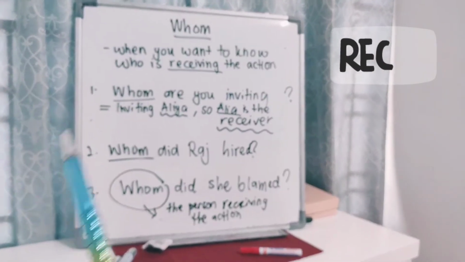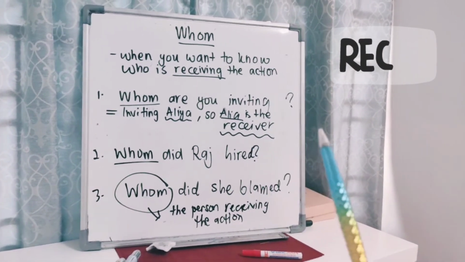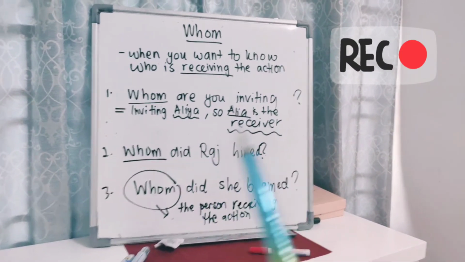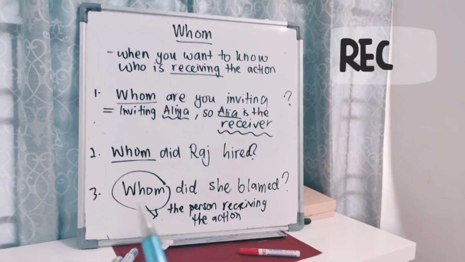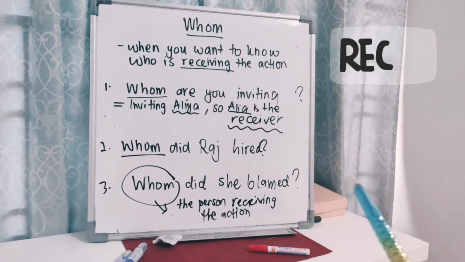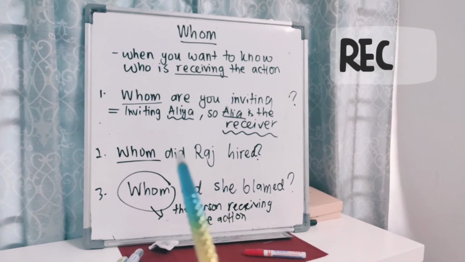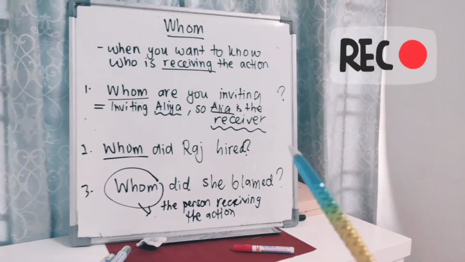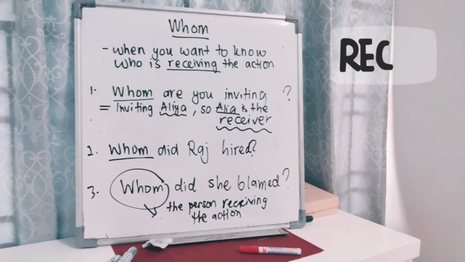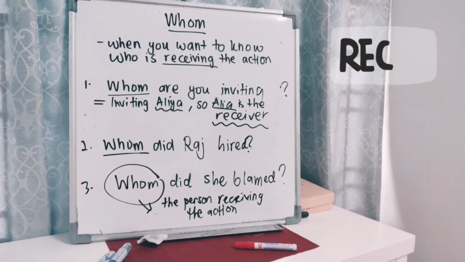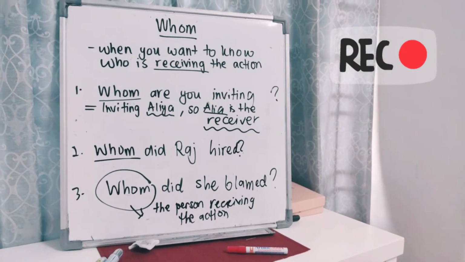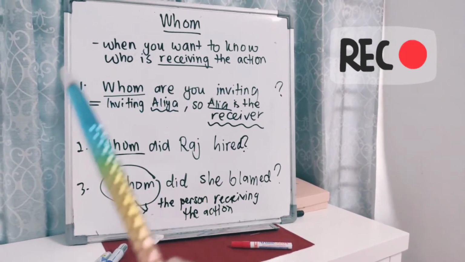Example, sentence number 1. Whom are you inviting? Now we use whom because we are looking for the person who received the action of inviting. It means we are inviting someone, say Alia. So, Alia is the receiver. Alia here is the receiver of the action. Alia is not the subject who did the action. Not Alia who invites, but Alia is the receiver. Someone is inviting Alia. So, Alia here is the receiver. That's why we use whom.